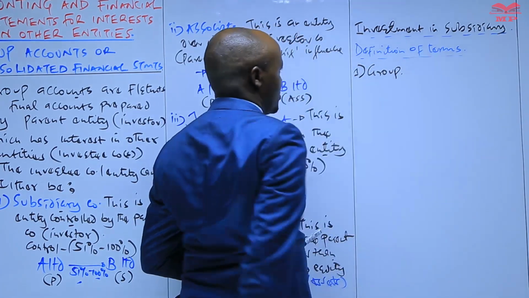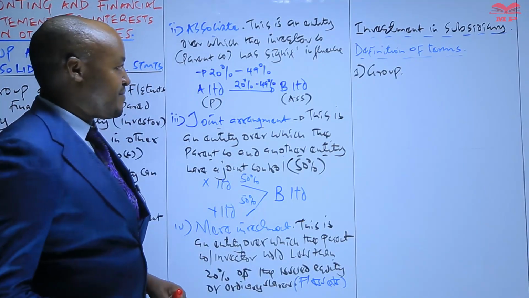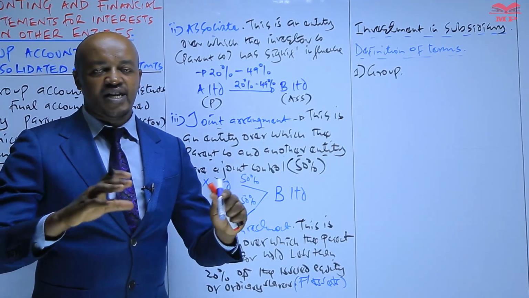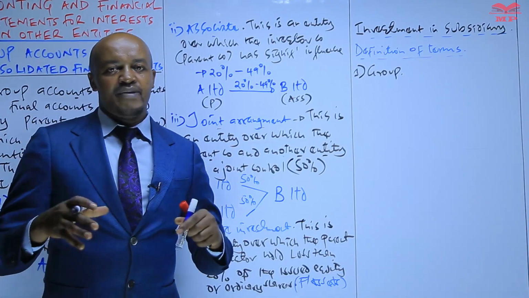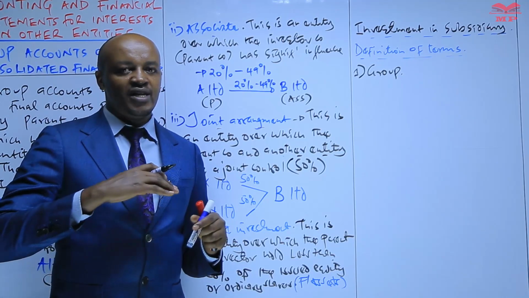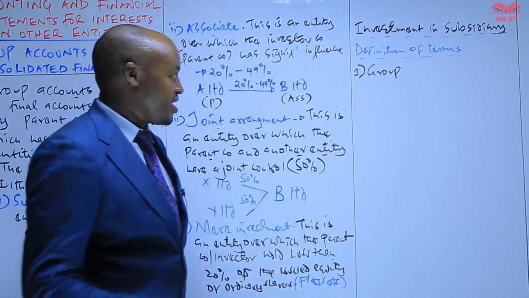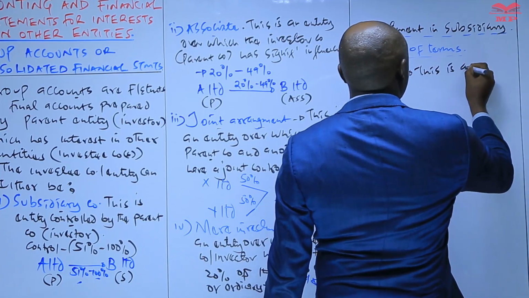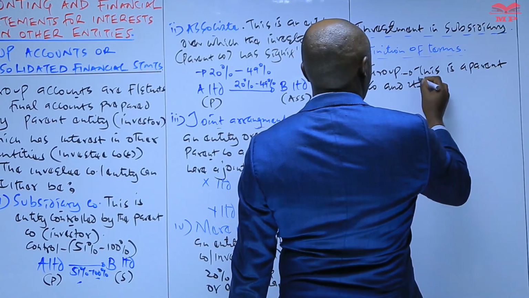Some of the terms we need to define here include the term group. When we talk about the group here, we are referring to a group of companies. So what is a group of companies? A group of companies refers to a parent company and its subsidiaries. The parent company and its what? Subsidiaries. So if, for example, you have a parent company having two or more subsidiaries, or even a single subsidiary, then the parent company and all its subsidiaries we refer to as a group of companies.